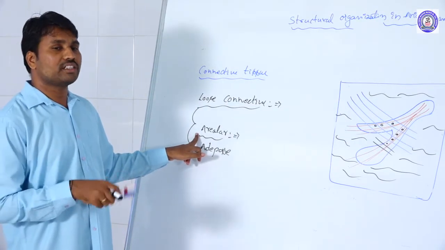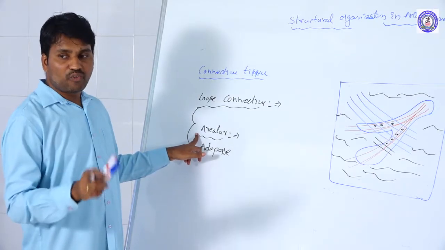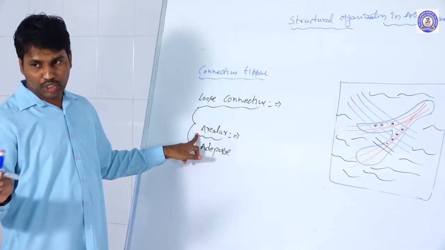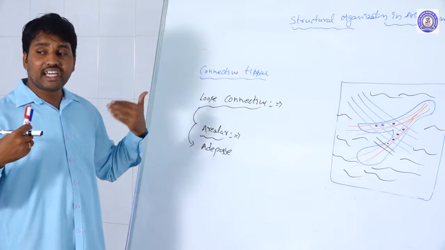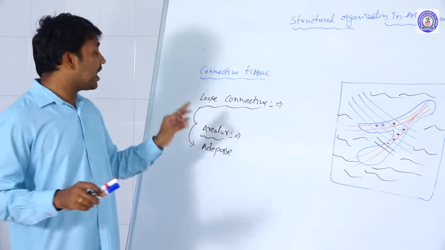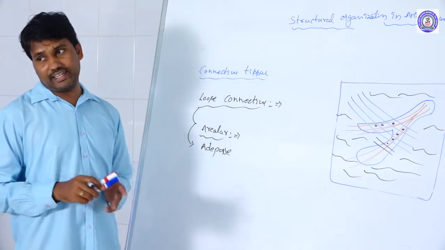Most of the subcutaneous portion, that is the skin, is formed by the areolar connective tissue only. Not only that, the majority of the body is formed by the areolar connective tissue only.